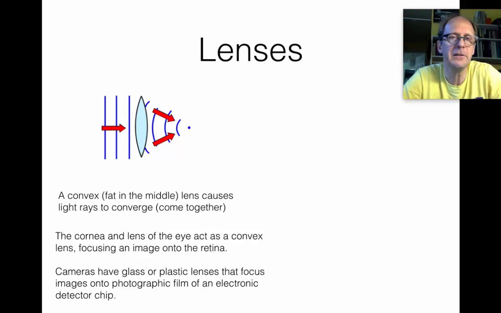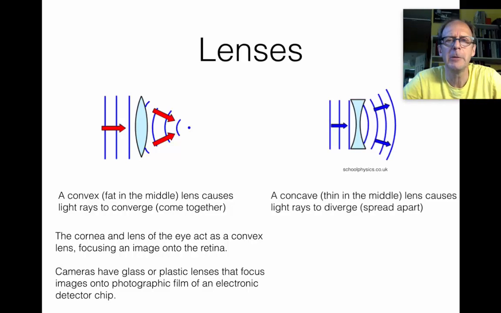They have lenses. If it's a nice camera, they're glass. If it's a low-end camera, it'd be plastic. But the lenses focus light rays, converge them onto, well, an old camera would be photographic film. Obviously, most cameras these days are going to use a little electronic chip as the detector, not photographic film. Let me real quick, before we move on, just mention concave lenses are where it's thin in the middle and fat at the edges. And concave lenses cause light rays to diverge, to spread apart.